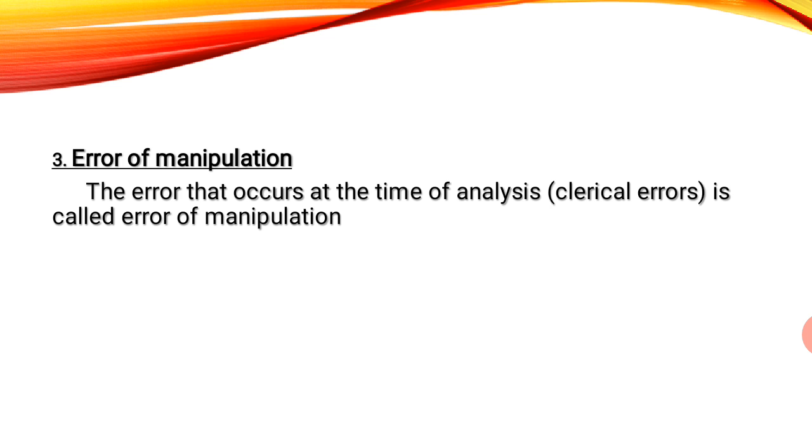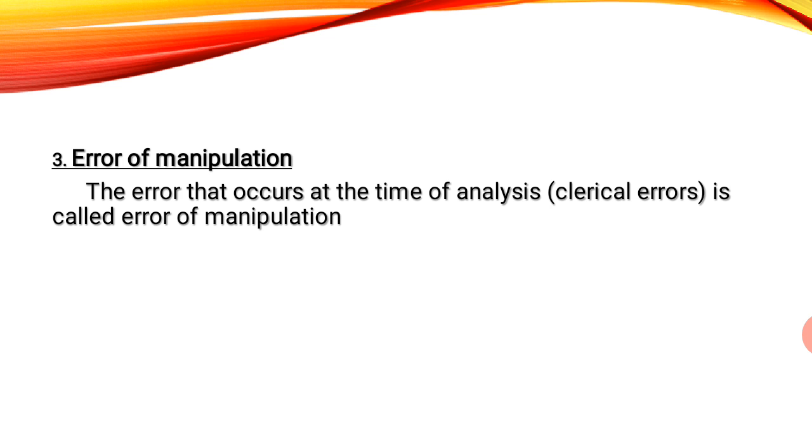Now when you say error, it is knowingly done or unknowingly done. When you say error, sometimes it can be by mistake, sometimes we make the error purposefully, knowingly. So error can be any time. Error of manipulation is where you make an error or mistake at the time of analyzing the data.